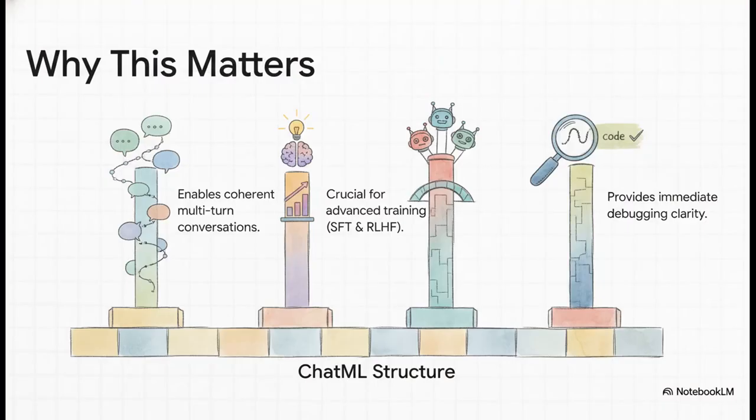So, why does all this matter for the future? Well, first, this structure is what makes long back and forth conversations possible without the AI losing its mind. It's also the foundation for all the advanced training techniques, like fine tuning, where you teach the AI with examples, and reinforcement learning, where you basically give it a thumbs up for good answers. Plus, it makes everything so much easier to debug when things inevitably go wrong.